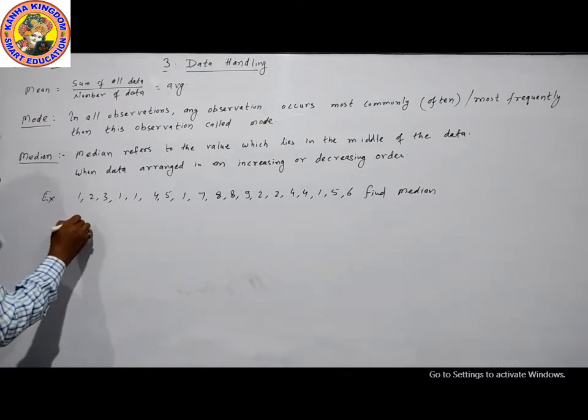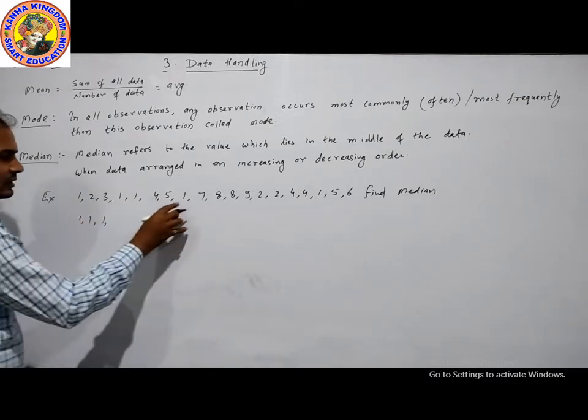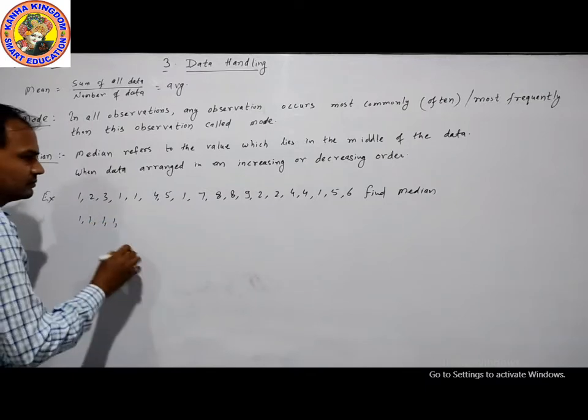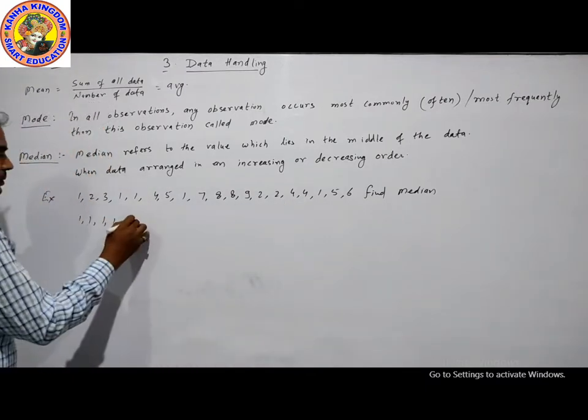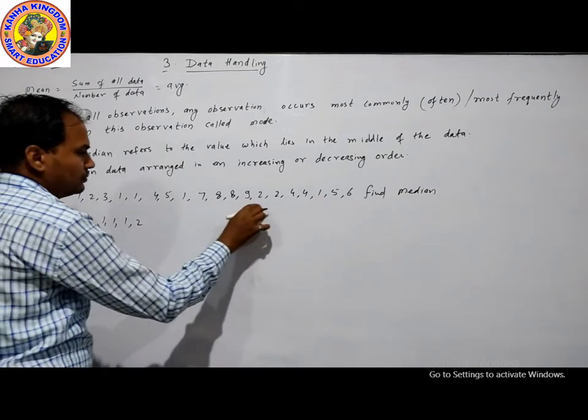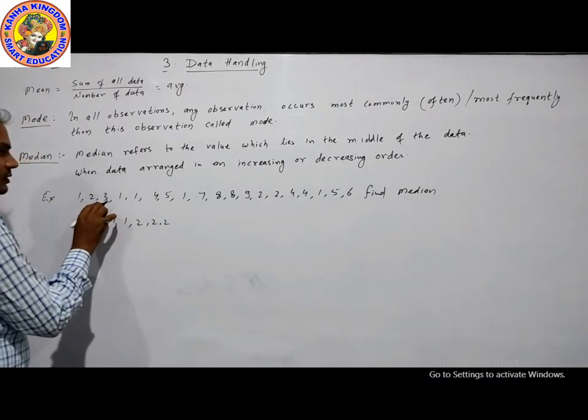First 1, then 1 1, then 1, then 1. Now 2, 2 2, then 3.